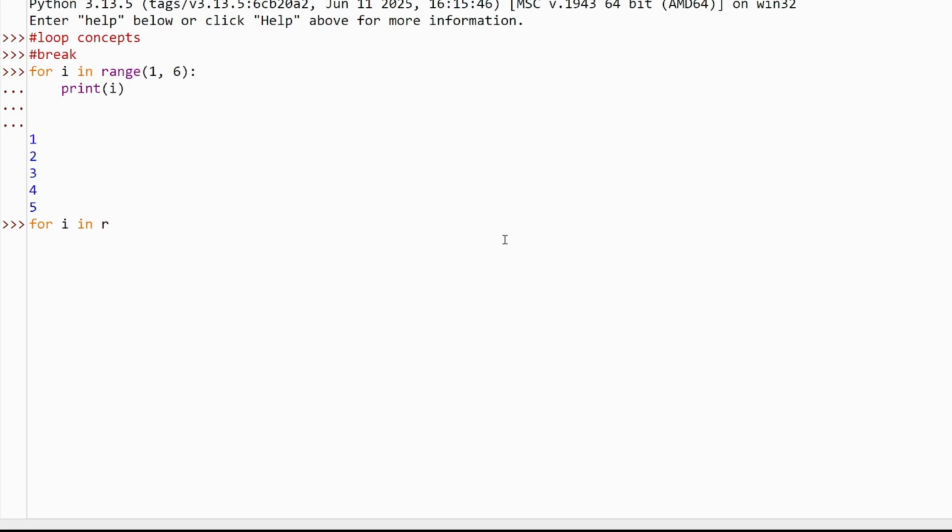For i in range 1, 6, I will give a condition: if i double equal to 3, then break.